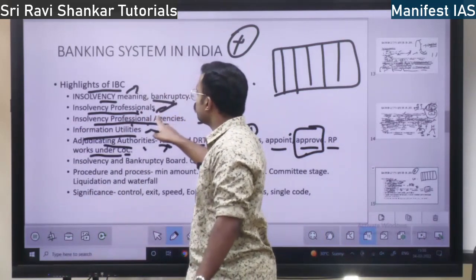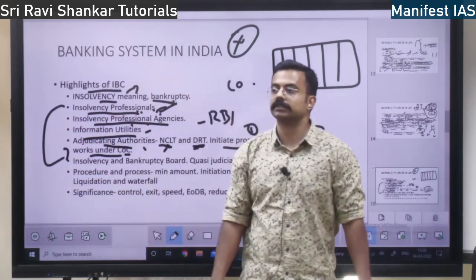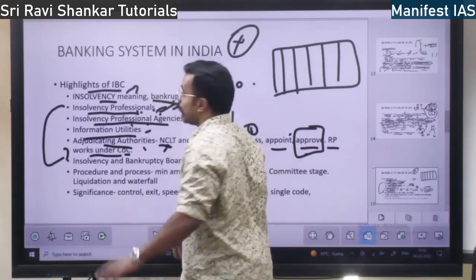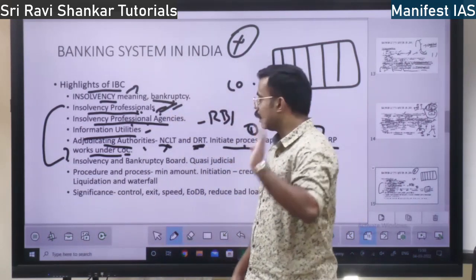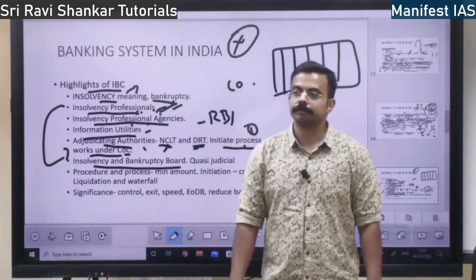So this person, the insolvency professional, will work under the directions of the Committee of Creditors. According to whatever the Committee of Creditors says, he is going to work and revive the company. Clear? Okay. So here there is an Insolvency and Bankruptcy Board.